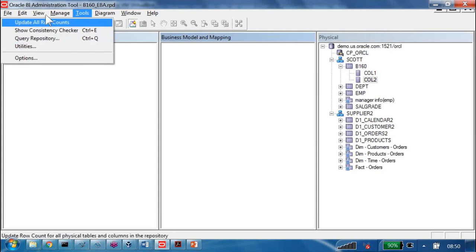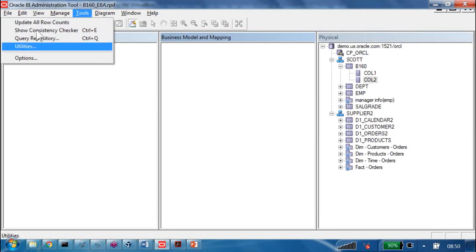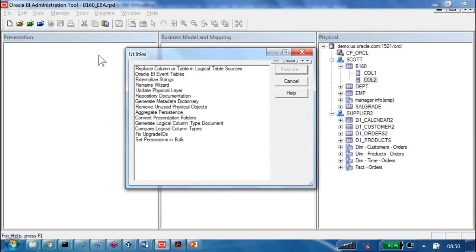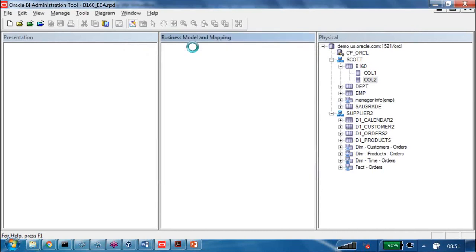I want to do here, what is this? Utilities. If you go to the tools menu, there is a utilities. Here we have an option. That option is called update physical layer, then execute. It's executing.